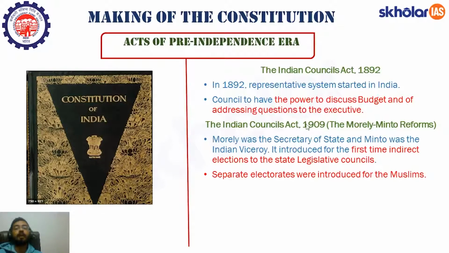The next is the Indian Council Act of 1909. This act is also known as the Morley-Minto Reform. Morley at that time was the Secretary of State, while Minto was the Viceroy. So it introduced for the first time elections to the State Legislative Council. So for the State Legislative Council, some elections started happening, and there was also one provision known as separate electorate which was introduced by this act, and it was for Muslims. What is this provision of separate electorate? For a Muslim candidate standing in a Muslim majority area, only Muslims would be allowed to cast their vote and not anyone else. So this was the provision. It was introduced by this Indian Council Act of 1909.